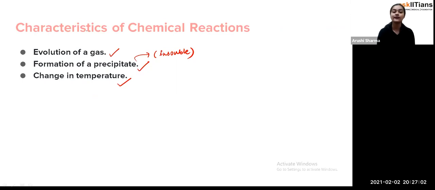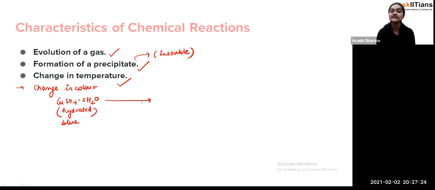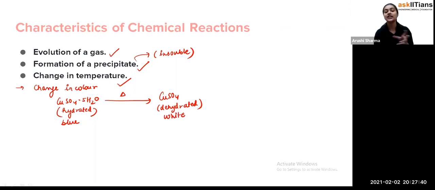Now secondly, what we have seen is change in color. Students, as we have seen, copper sulfate is present with 5 molecules of H2O, this is the hydrated form. That means more water molecules are present here, and it is of blue color. But when we start heating it, after some time all of the water molecules will get evaporated out and we are just left with the copper sulfate, that is the dehydrated one, and it is of white color. So that's how we have seen the change in color as well.